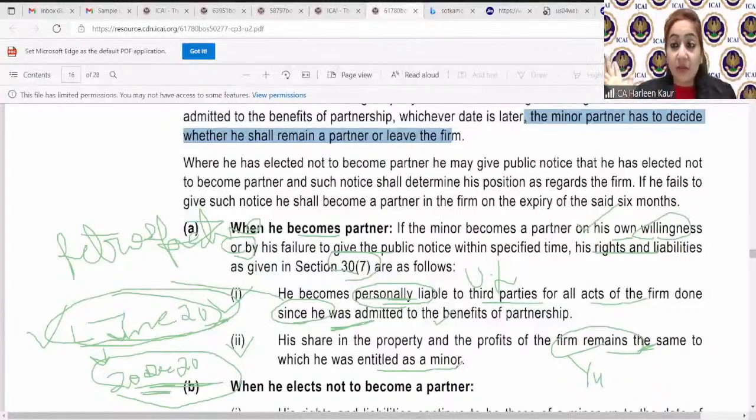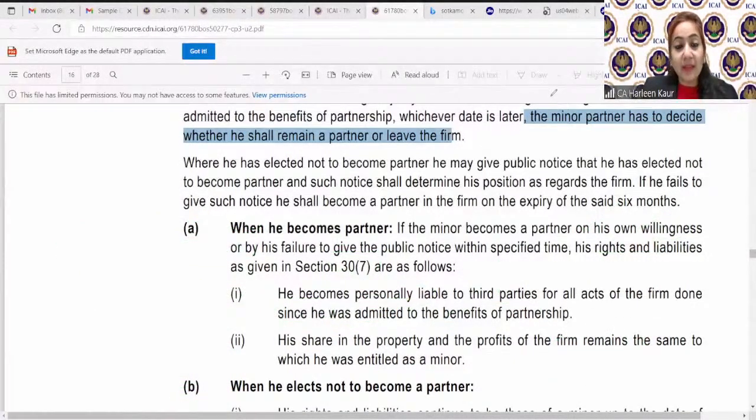So this Master X really thinks that the firm is really doing well and it is having lots and lots of profits. So I think I have turned major, I will become a partner in this firm. Now, when he has decided, it should be a very sensible decision, because your profits will remain the same, but your liability becomes unlimited. Understood?